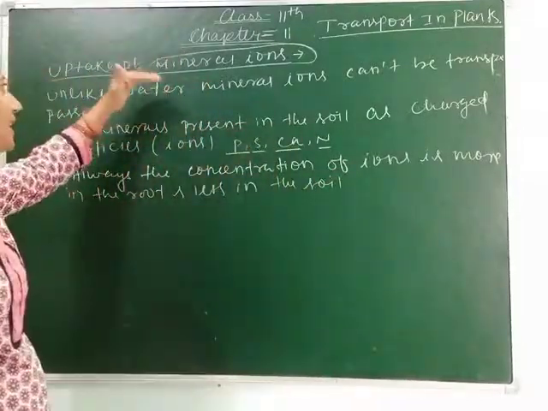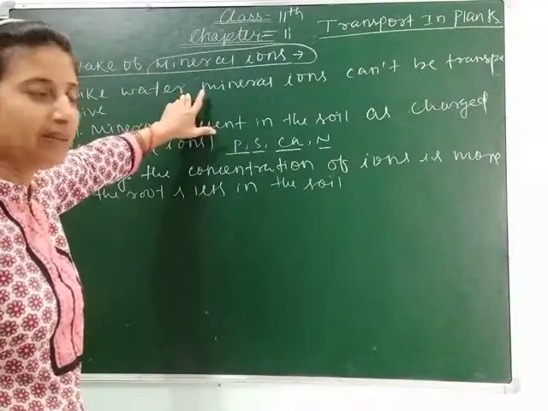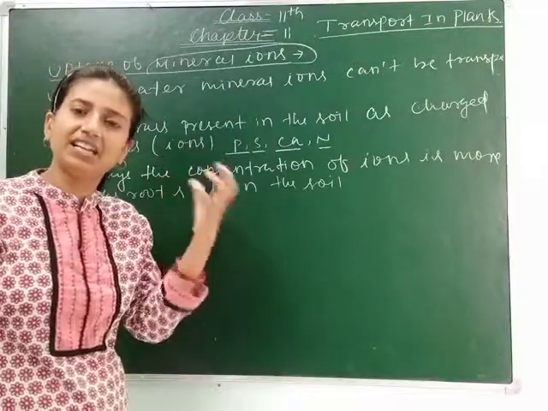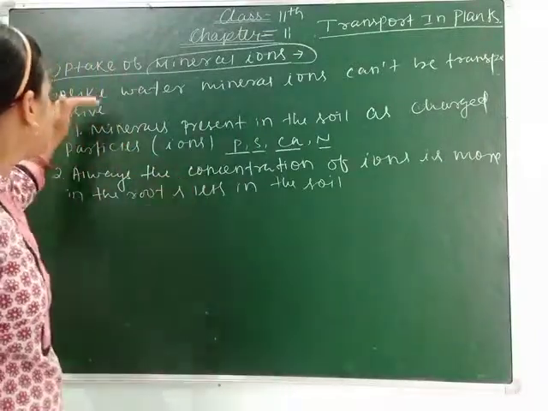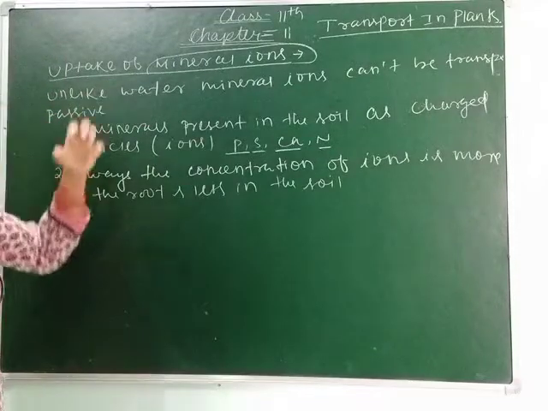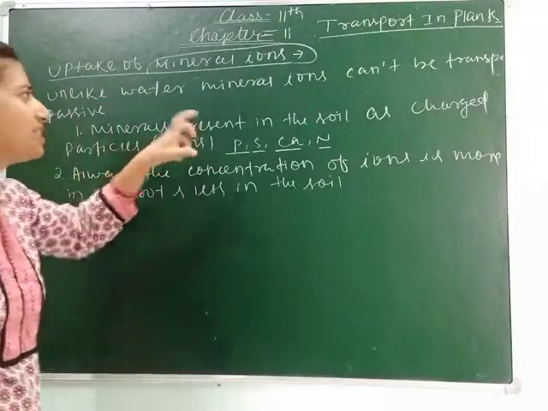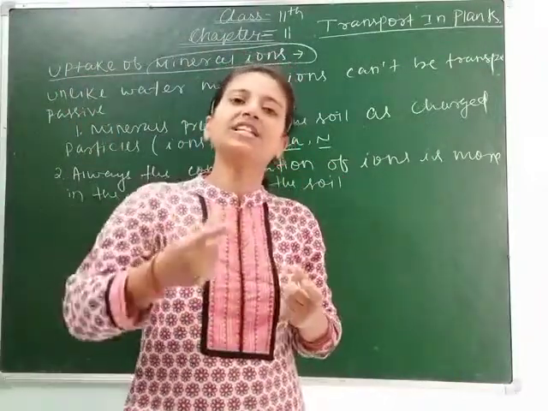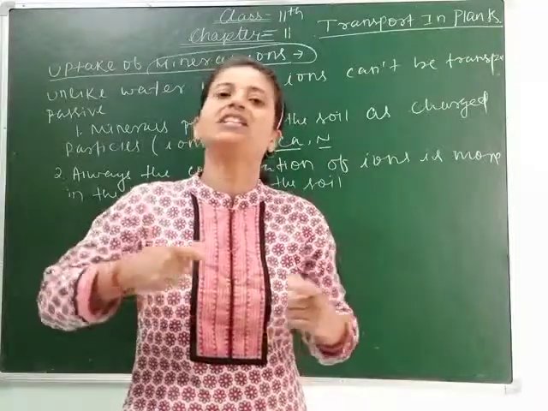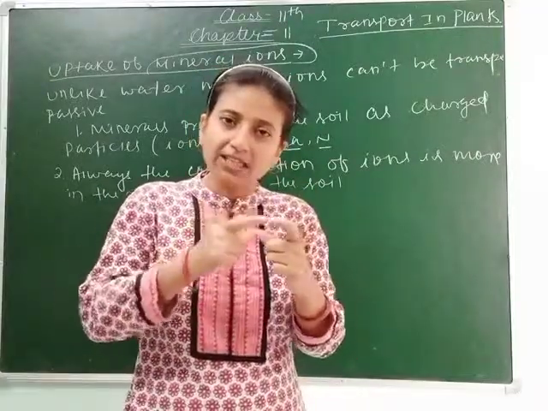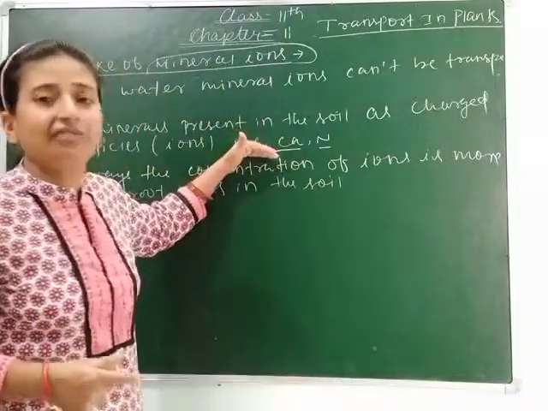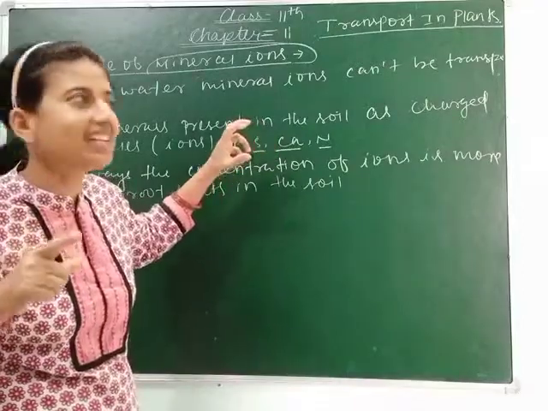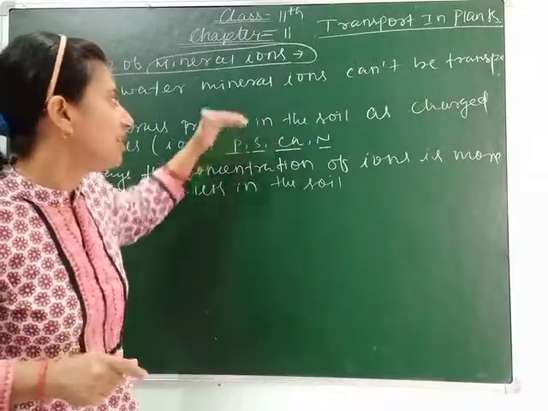Here I have told you that uptake of mineral ions can't occur passively, means for uptake of ions the plants need energy, which is used in the form of ATP. So what are the factors due to which it can't be transported passively? First factor is minerals present in the soil in the form of ions, means if ions are present, then the opposite charged ions must be present in the root for its absorption. As you know, opposite charges attract each other. So if the positive ions are present in the soil, then the root must contain the negatively charged ions or negatively charged molecules.